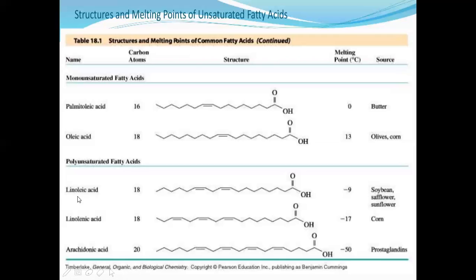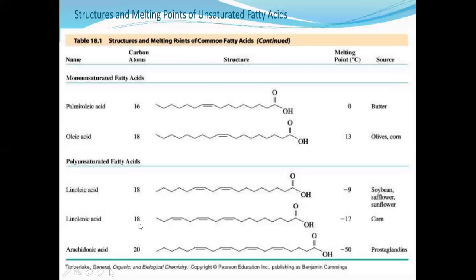Here we have linoleic acid, linolenic acid, and arachidonic acid. If you see here, linoleic acid and linolenic acid both have the same carbon chain length, 18 and 18, and we are talking about polyunsaturated, meaning the double bonds are more than one. Linoleic acid has two double bonds, linolenic acid has three double bonds, right? So both fatty acids are composed of the same number of carbons, that is 18.